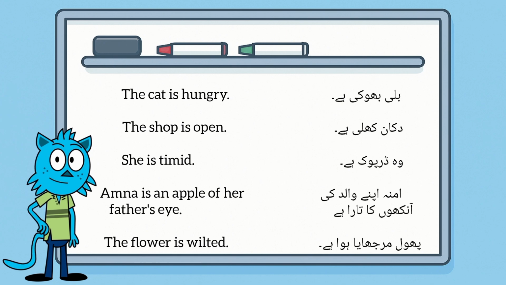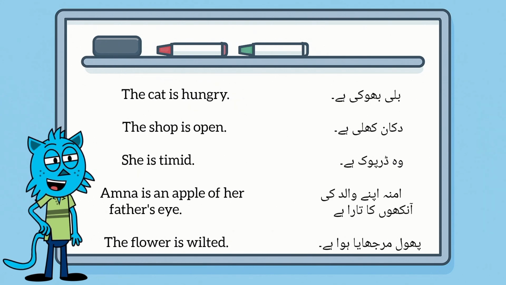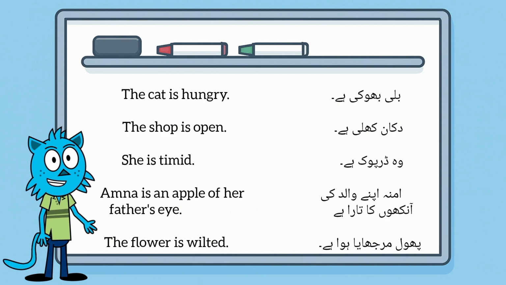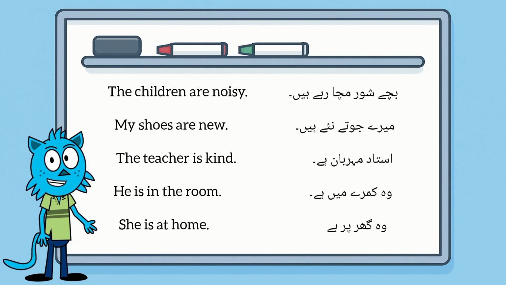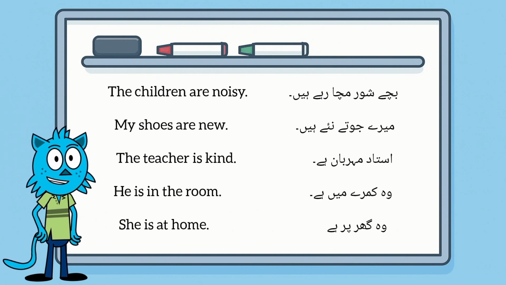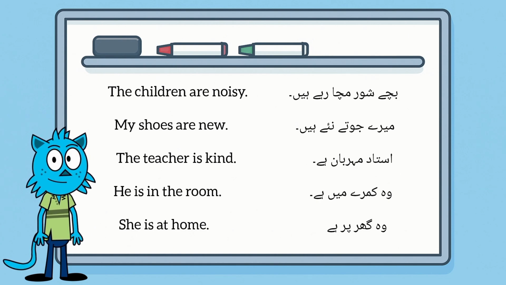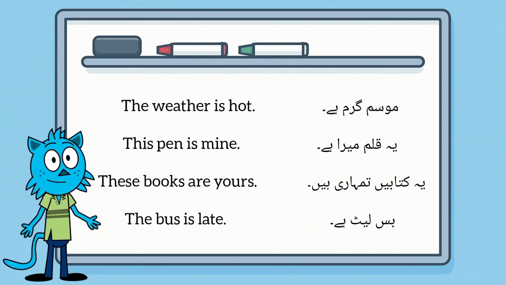She is timid. Amna is an apple of her father's eye. The flower is wilted. The children are noisy. My shoes are new. The teacher is kind. He is in the room. She is at home. The weather is hot.